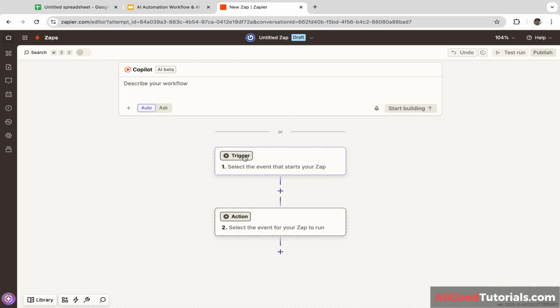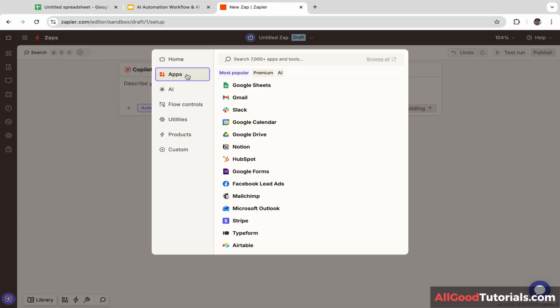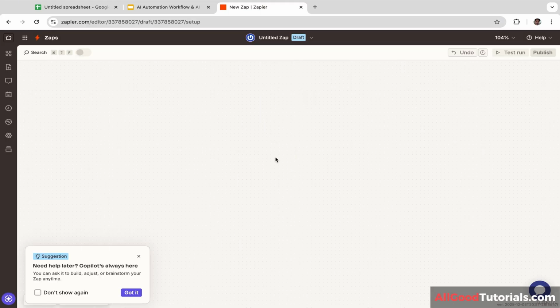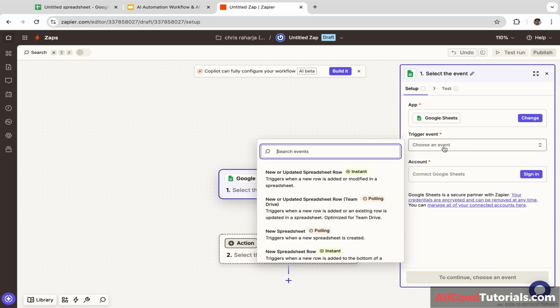Okay, let's get started. Firstly, let's click create Zaps, and you will be redirected to this page. Let's click trigger, and let's click on apps. And let's click Google Sheets. Now let's click choose an event, and I'm going to select new spreadsheet row.